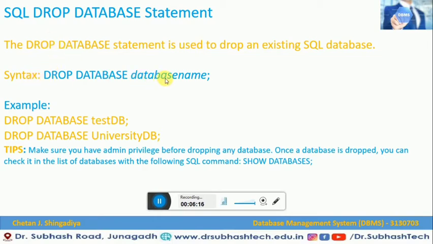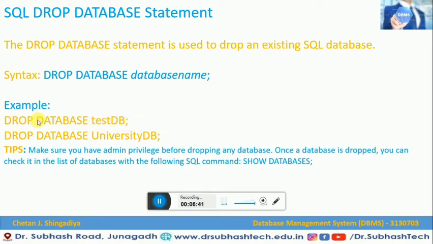So what is the syntax to use the drop command? We have to write the drop keyword and the database keyword. These two keywords are fixed, and then the database name. So when you want to drop your database, this is the syntax that we have to follow. Let me show you the example: drop database and the database name.